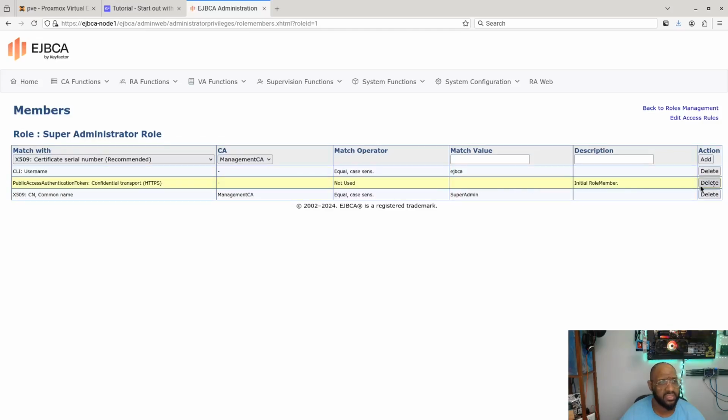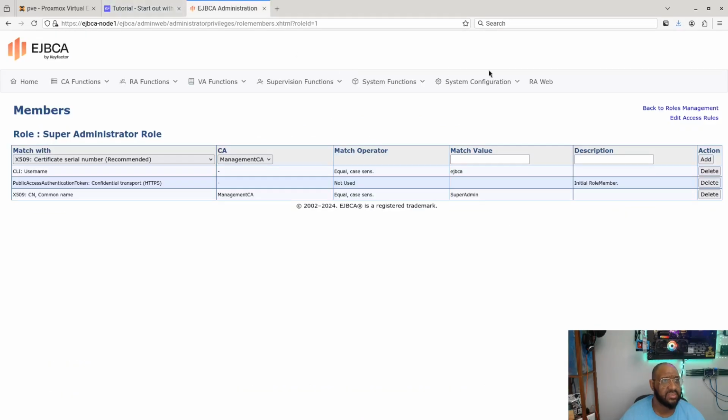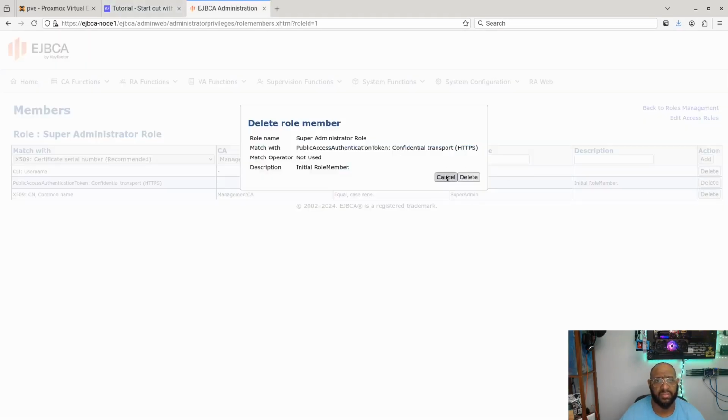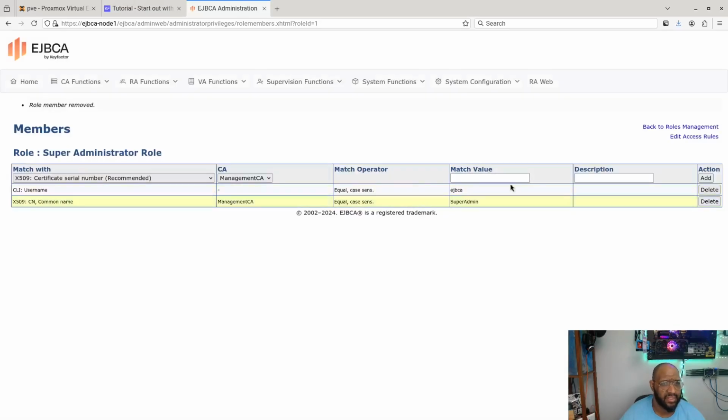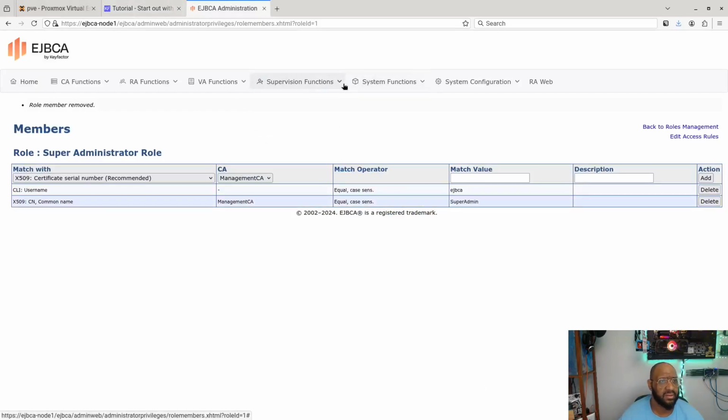We can delete that one. I believe that's what it said. Public access authentication. Click delete. Bam. Done. All right, username. Then we leave that. I don't want to touch that one. Okay. I think we have completed all the tasks in here.